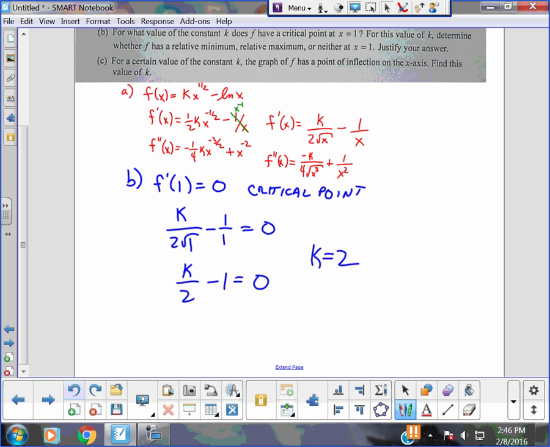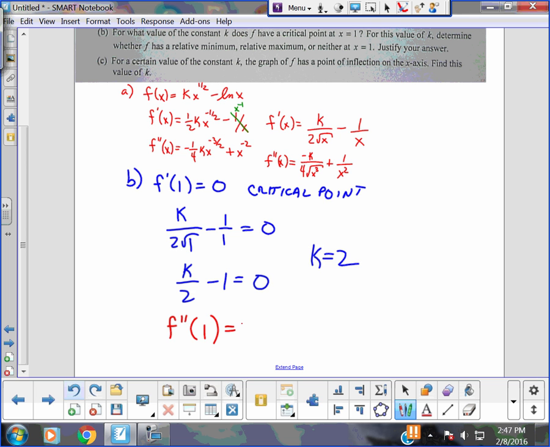I'm going to just plug 1 into the second derivative, because we know that with the first derivative being 0, whether it's negative or positive is going to tell us whether it's a max or min, okay? So I plug that into the second equation, f prime prime, where k is what? K is 2. So I have to plug two things into that equation: k is 2 and x is 1, and I have to see the sign.